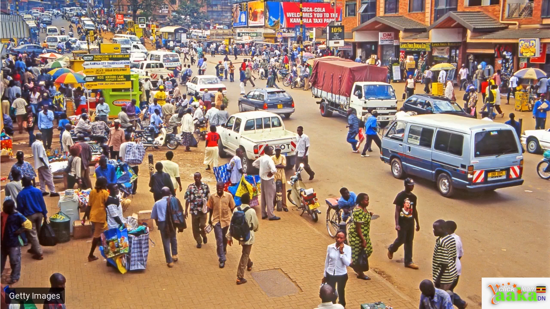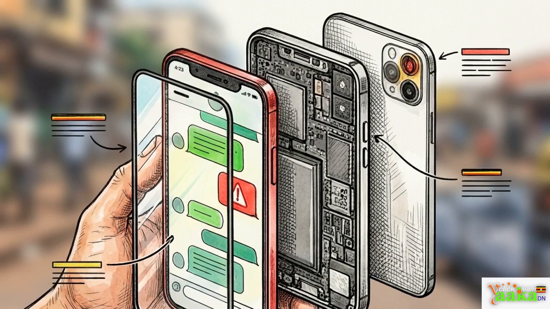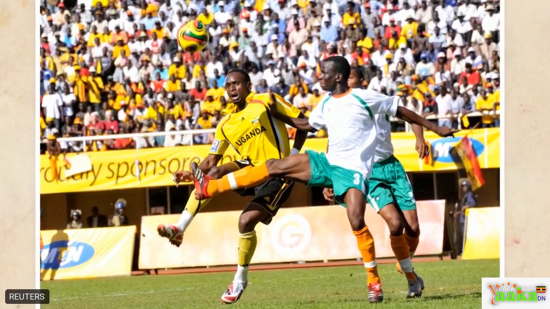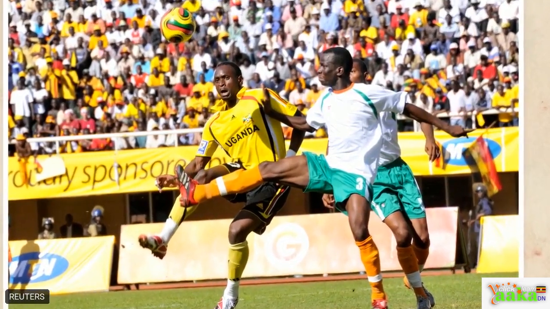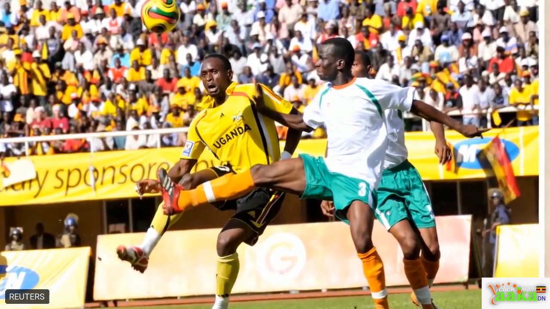Imagine standing in the middle of a busy Kampala street. The air is thick with conversation, boda bodas zoom by, and everyone is talking. Suddenly, your phone buzzes. It's a forwarded WhatsApp message, and it has everyone panicking. The message claims the Uganda Cranes just lost their match 10-0 because the team forgot their football boots at home.